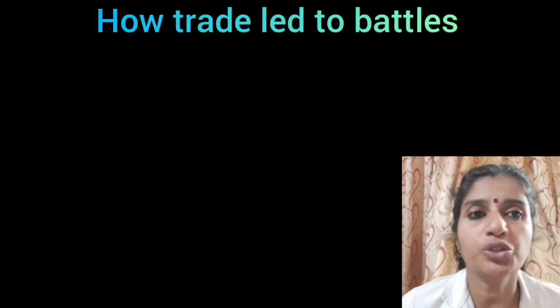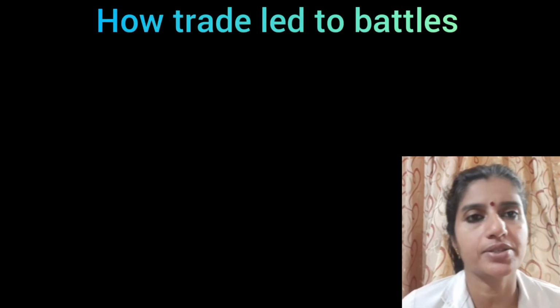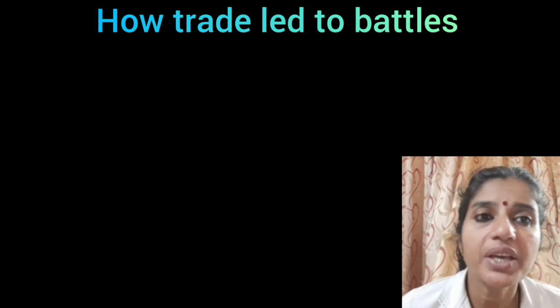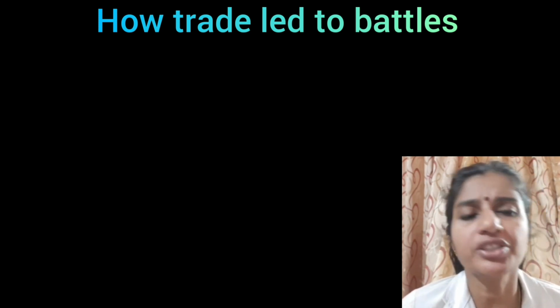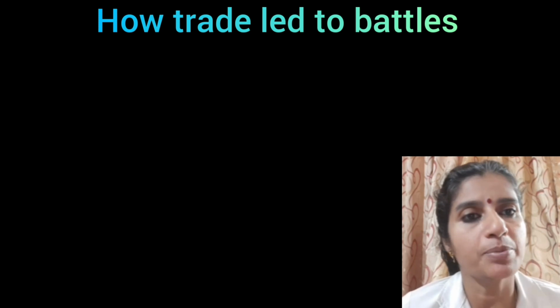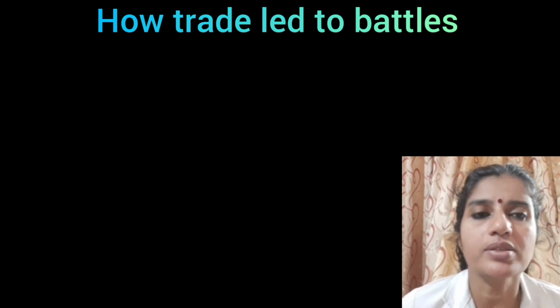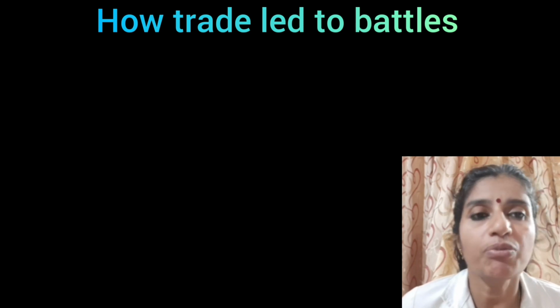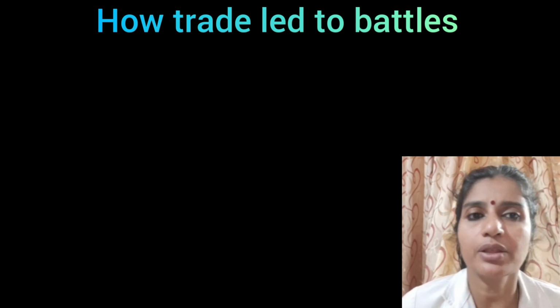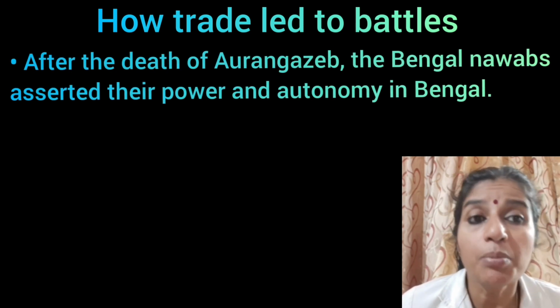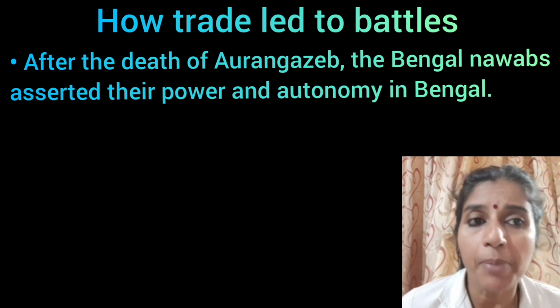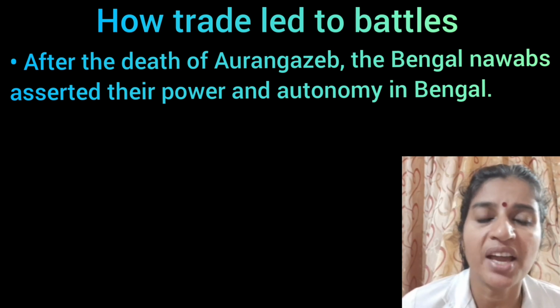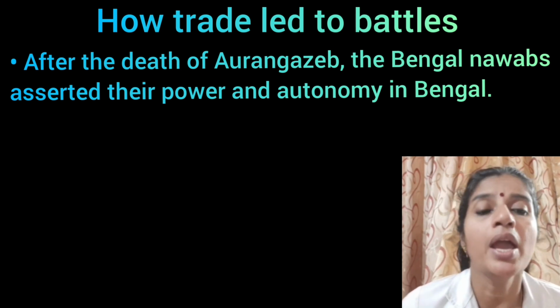Next, how trade led to battles. Here we can see how trading led to battles between local rulers and the East India Company. In the case of Bengal, after the death of Aurangzeb, the Mughal emperor, the Bengal Nawabs asserted their power and autonomy in the region.